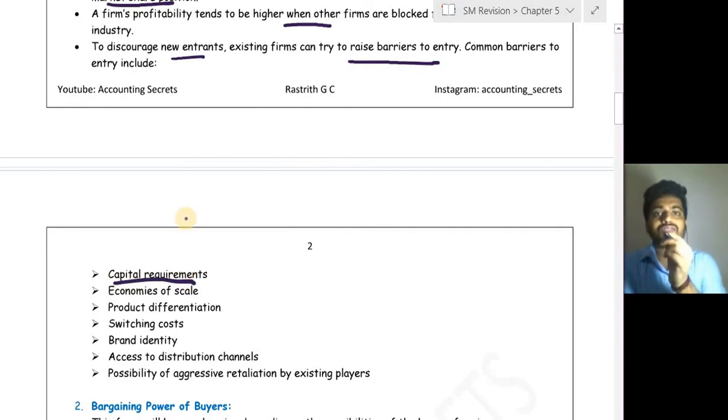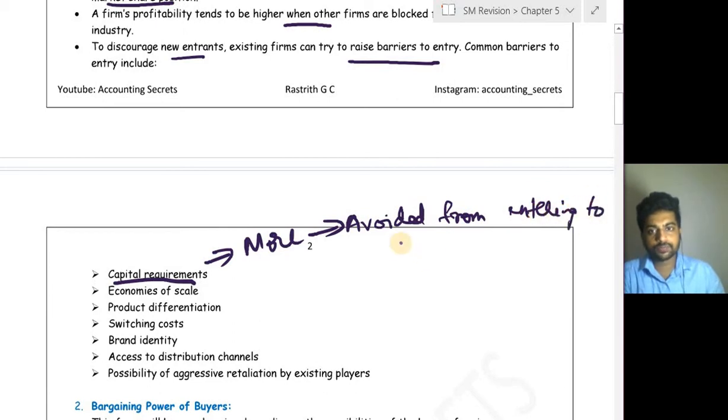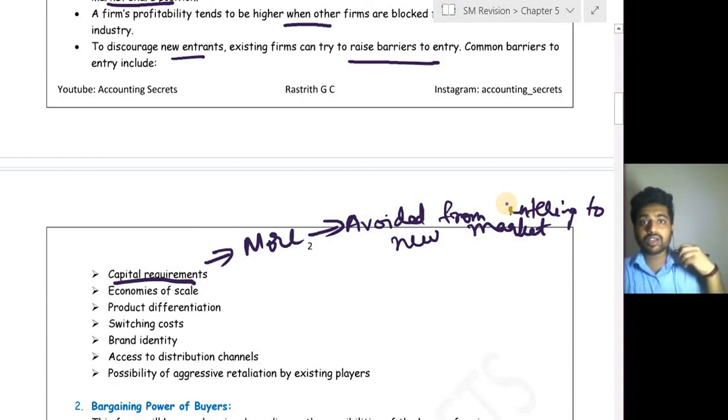See, for a particular firm, if the capital requirement is more, they will be avoided from entering to a new market. So when the capital requirement to enter into a particular industry is more, that is, huge capital is required.